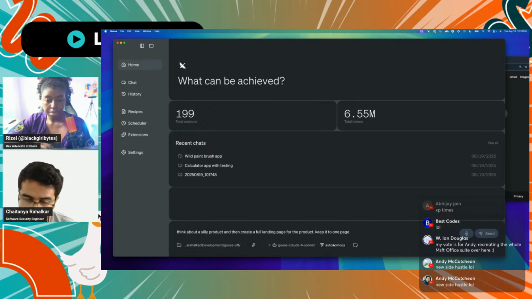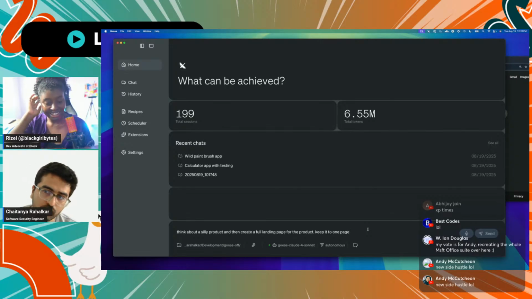I've set it to autonomous mode, so I have given it the full ability to do everything on its own. I'm going to keep it to very minimal prompts as I can. Let's see what it does. Let's see what frameworks it uses and all that.